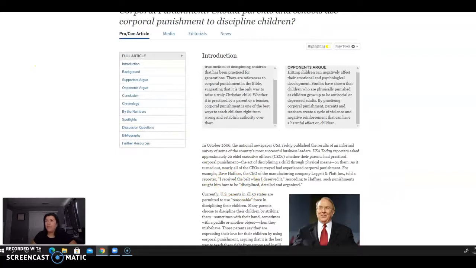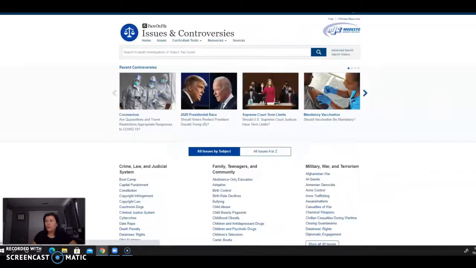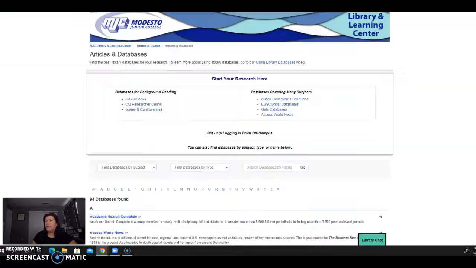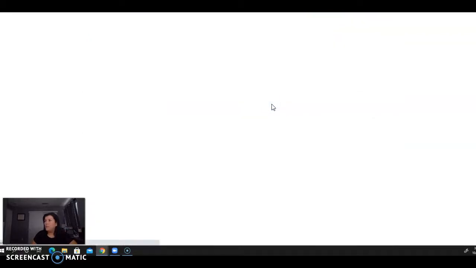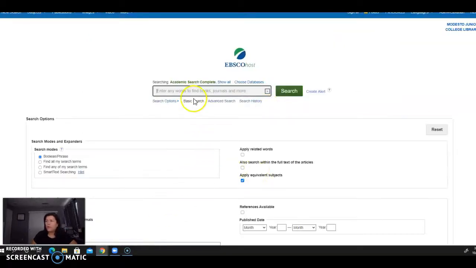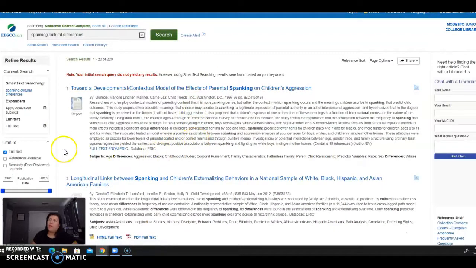Now let me click back, and I want to show you what it would look like if we went back to these databases on the right hand side. The one I like to go to is Ebscohost Databases. It's a database that has a collection of databases, so it has a broad net. Let's go there. I tried this term earlier, so let's see if it works again. Okay, it does work.